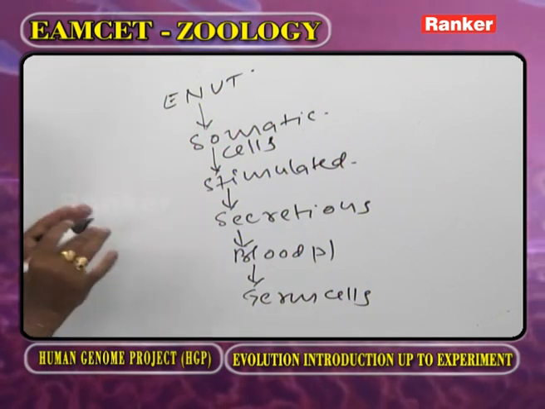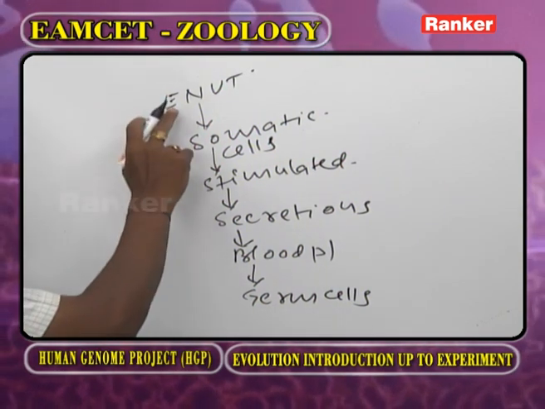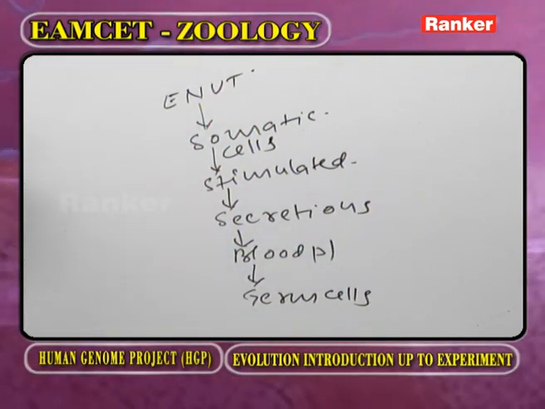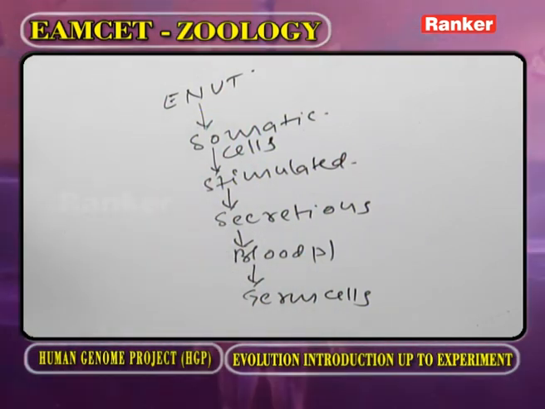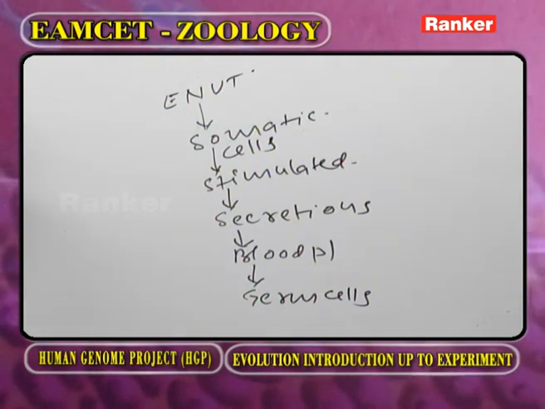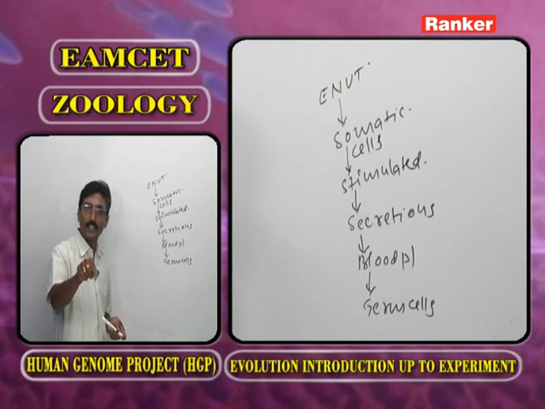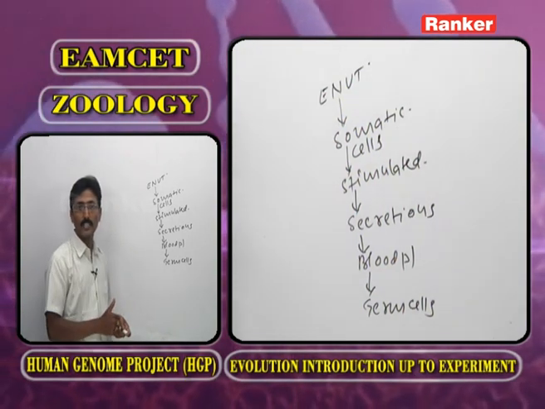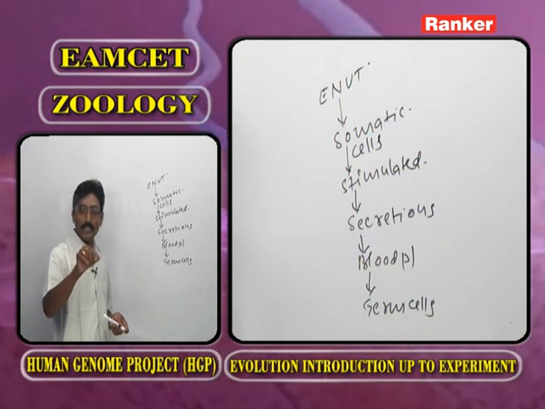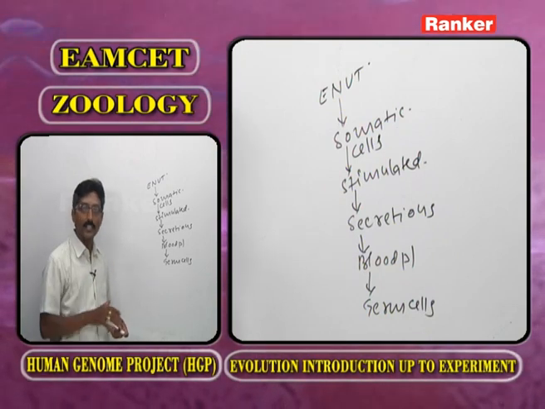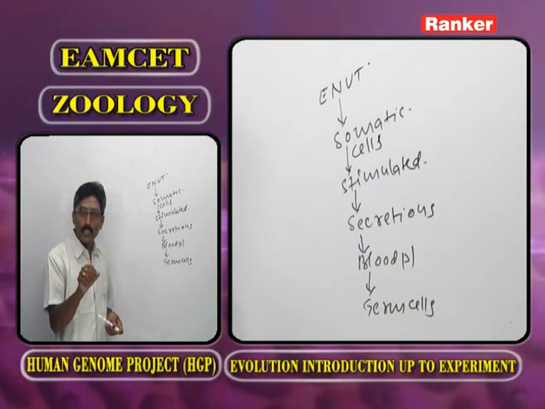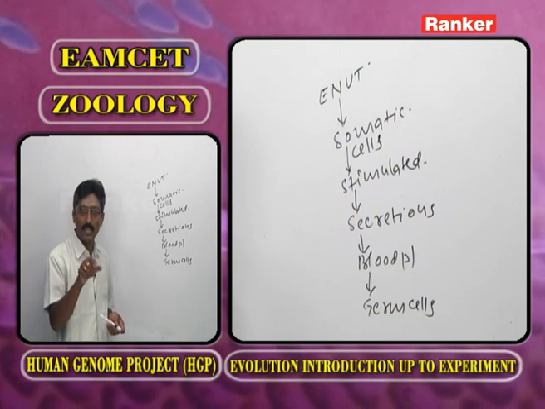According to the Neo-Lamarckists, because of the influence of the environment, the somatic cells are stimulated. Once they are stimulated, they release secretions. The secretions enter into the blood plasma. Along with the blood plasma, the somatic variations enter into the germ cells. From the germ cells, they pass from one generation to another generation. In this way, the somatic variations are inherited by the next generation, and they supported Lamarck or Lamarckism.